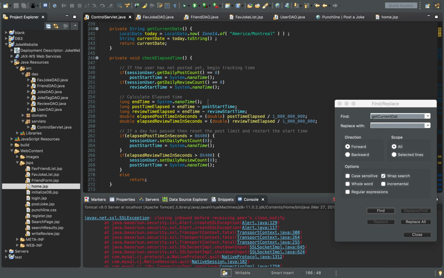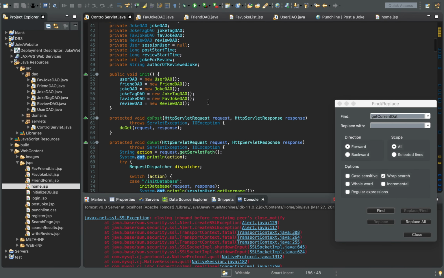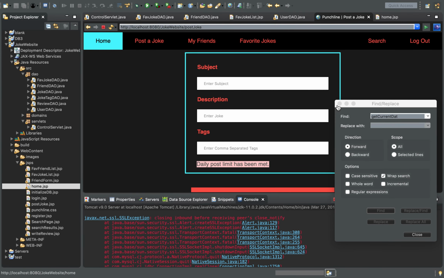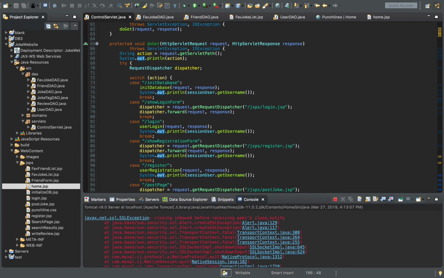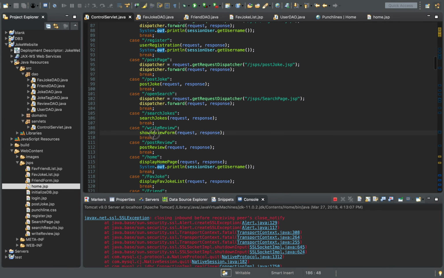actually let's go to the write jokes first. So when you want to write a review, we have the button write review here, and that will pull up with our servlet, write review, and it shows review form.